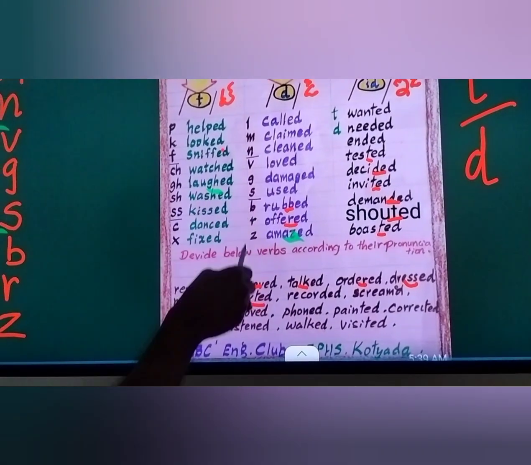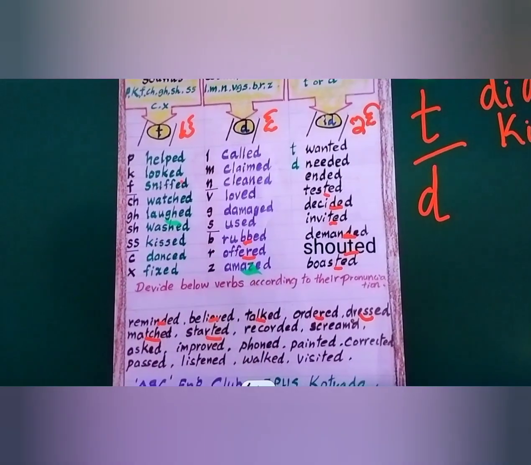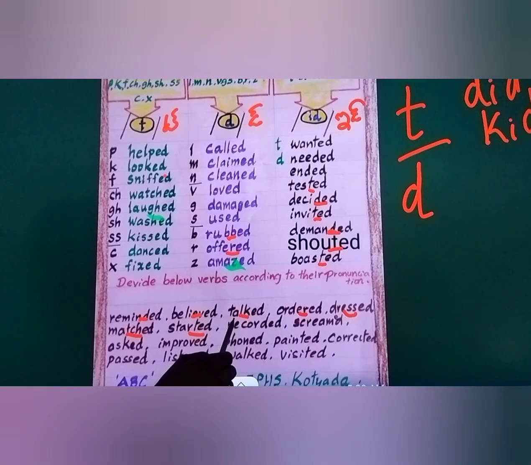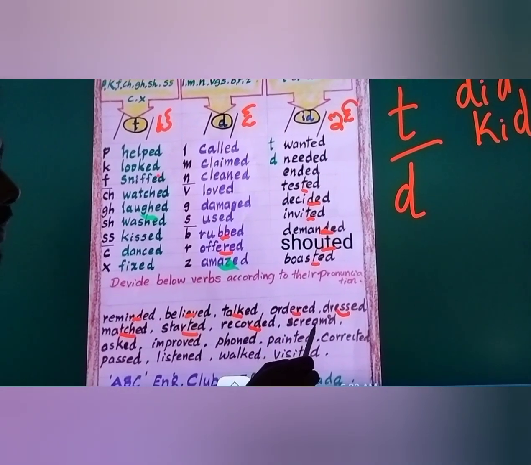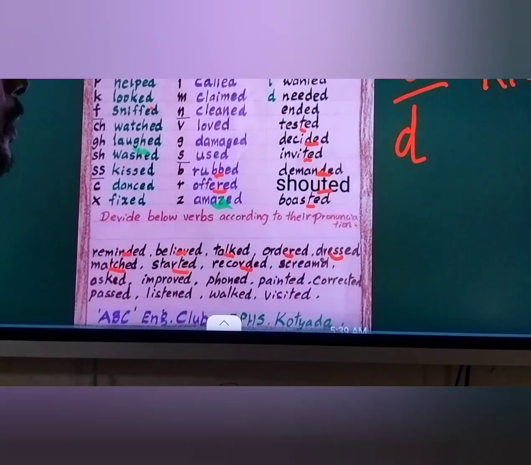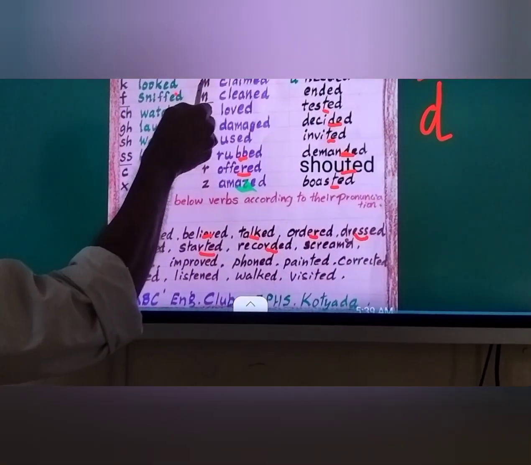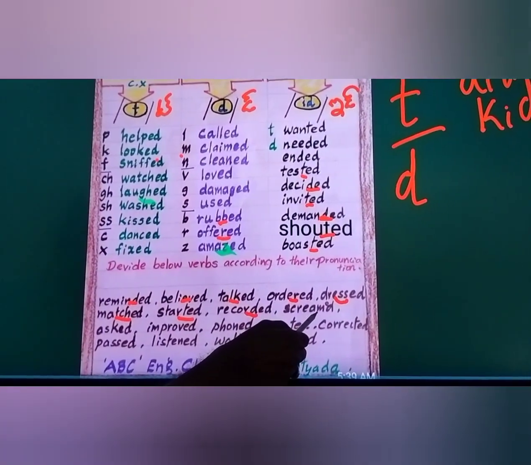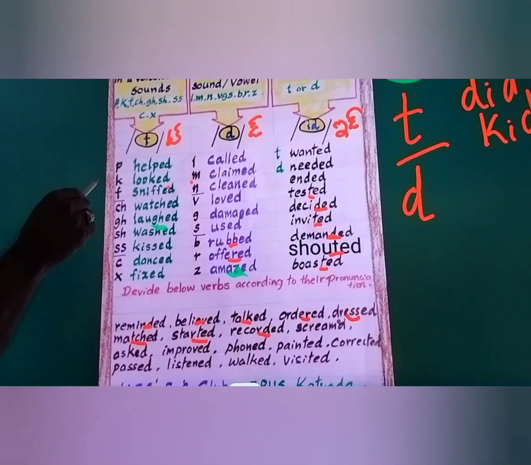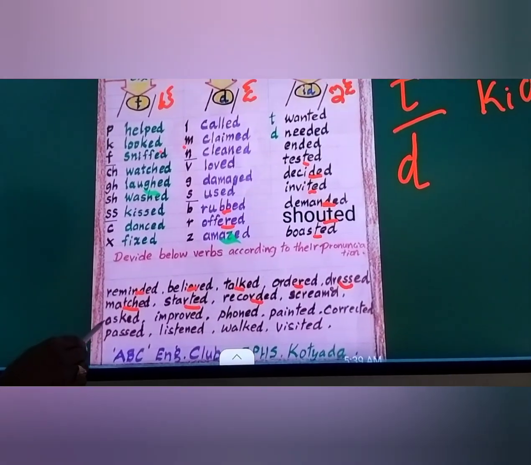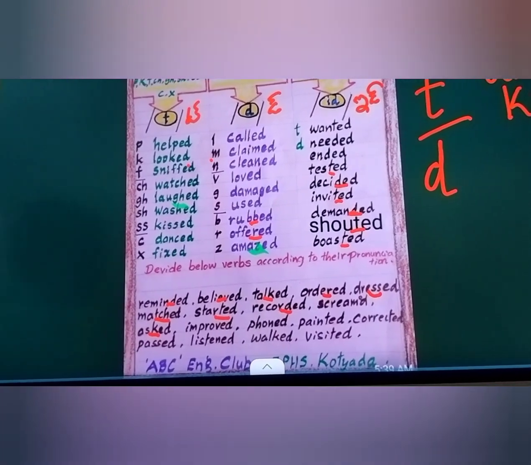Record: D is the last letter, third type of sound, recorded. Scream: M is here, so screamed, D sound. Ask: the K is a voiceless sound, T sound, asked.